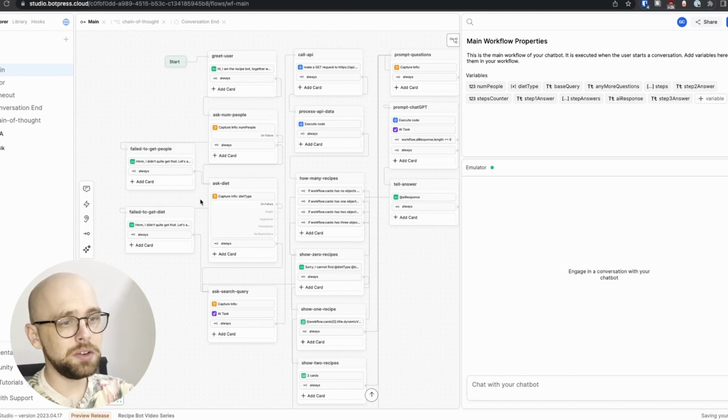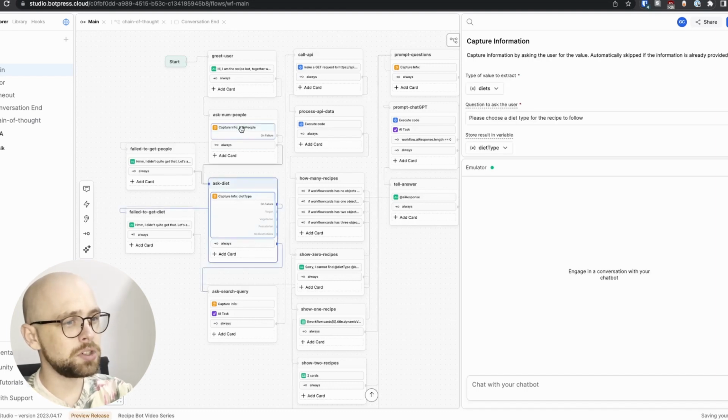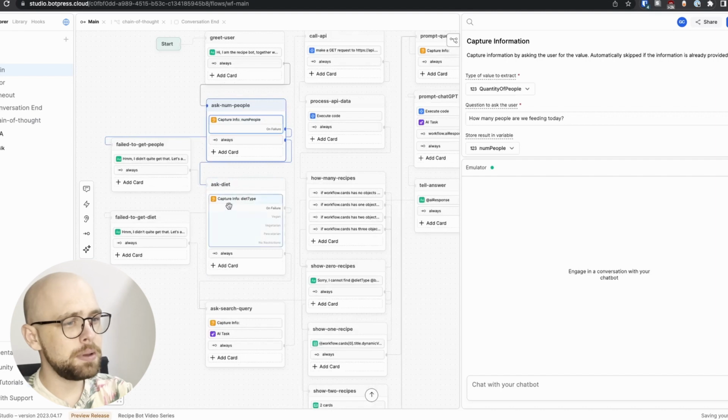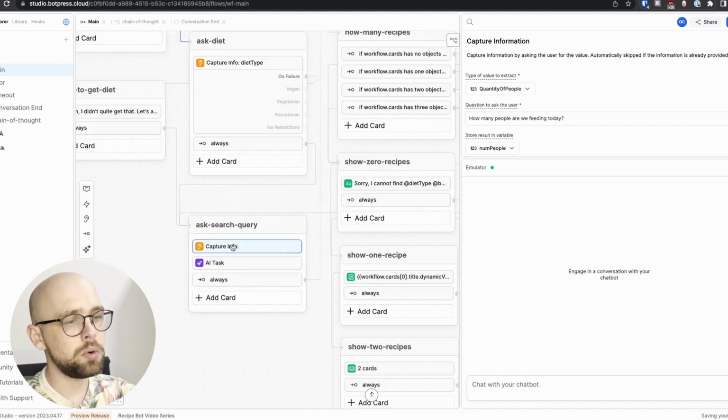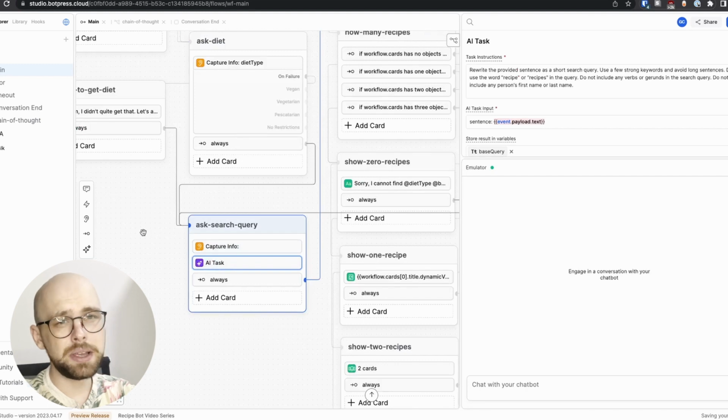In the last video, we focused on our capture cards here and making them a bit more robust against the unexpected things that users can say to our bot. In this video, I want to do the same, but for our AI tasks and make sure that they are also robust against unexpected things that users can say. What kinds of unexpected things can the users say? Well, let me show you.